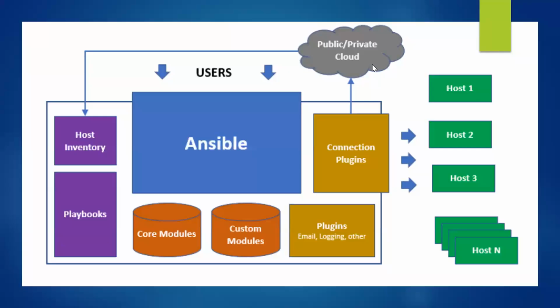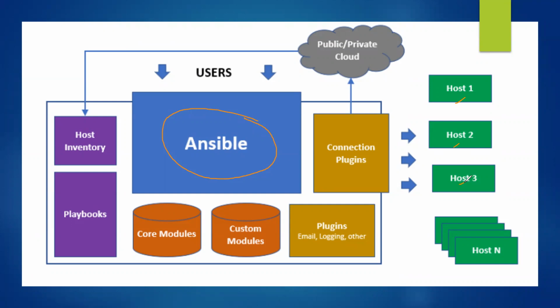Now, if I talk about the architecture of Ansible, this is how Ansible looks like. Now, there are 3-4 major components in Ansible. The first major component is this guy, the Ansible itself, or we also say Ansible Management Node. So the first machine is known as Ansible Management Node. Okay. Then this Ansible Management Node has to manage these many servers. We say worker node or host server. This can be 1, 2, 10, 20, 100. It can be any number.